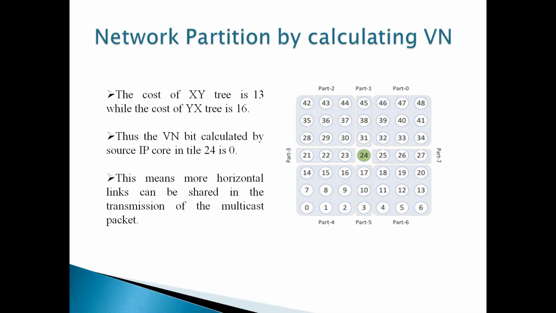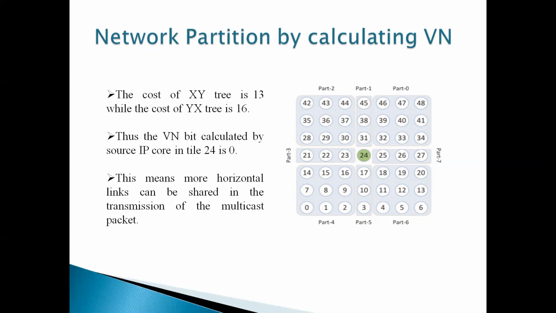Here, how we divided into 8 parts is nothing but using the enhanced multicast approach. If the source node is in the middle or at the center, then it will be divided into 8 parts. If the source node is at the border of the network, then the whole network will be divided into 5 parts. If the source node is at the corner of the network, then it will be divided into 3 parts. Here the source node is at the center of the network, so it is divided into 8 parts.